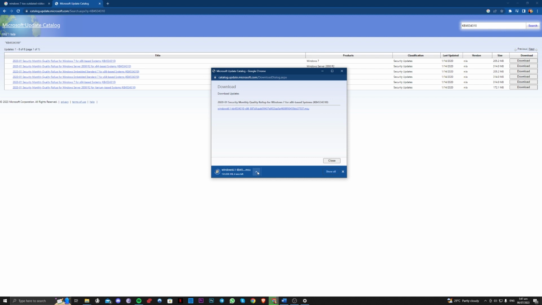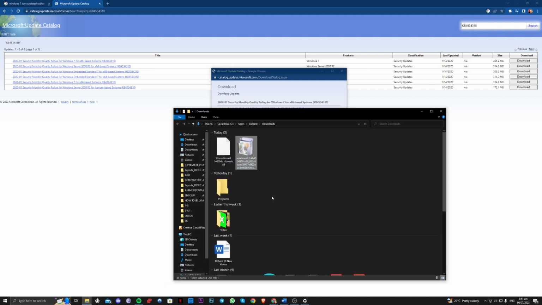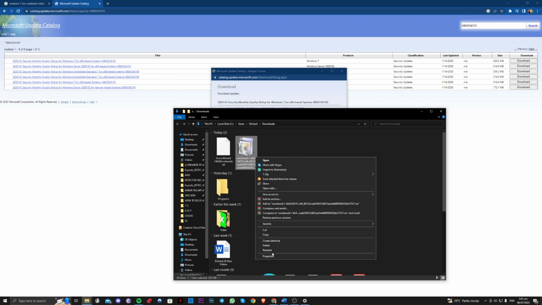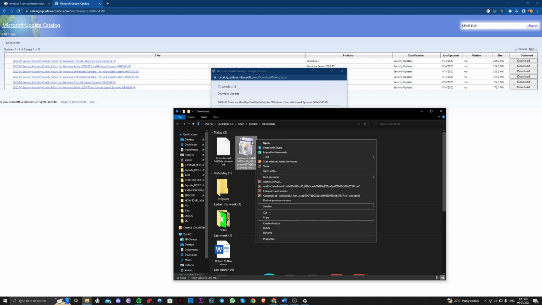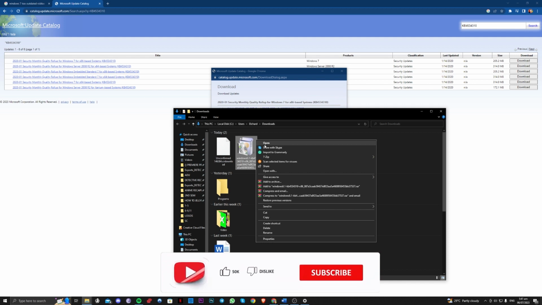So okay guys, you just have to go ahead and click show in folder. As you can see here, right click and just go ahead and open this one.